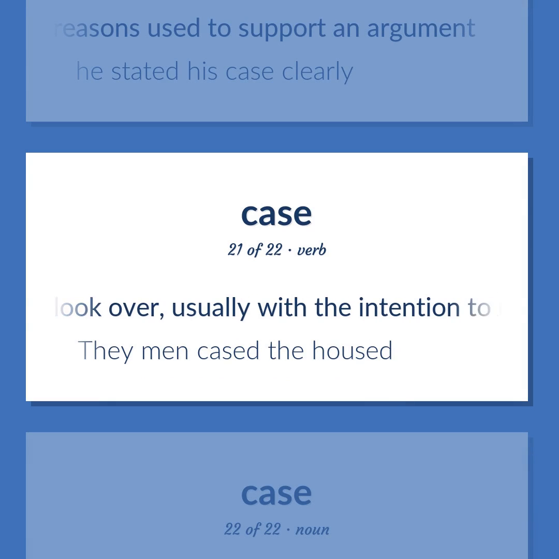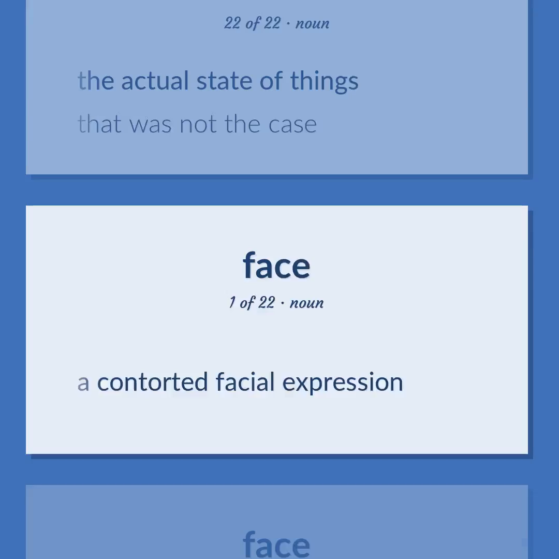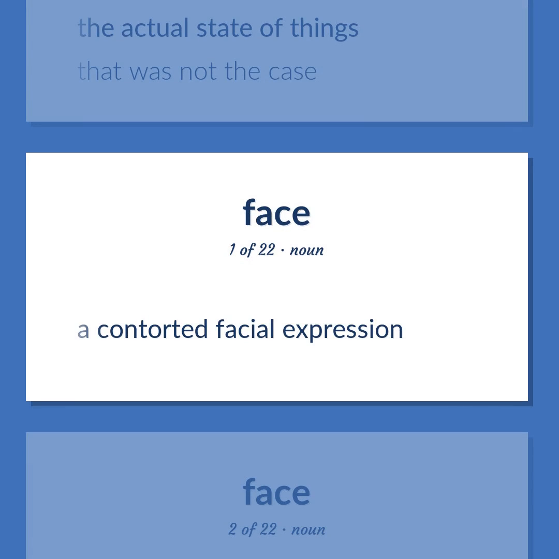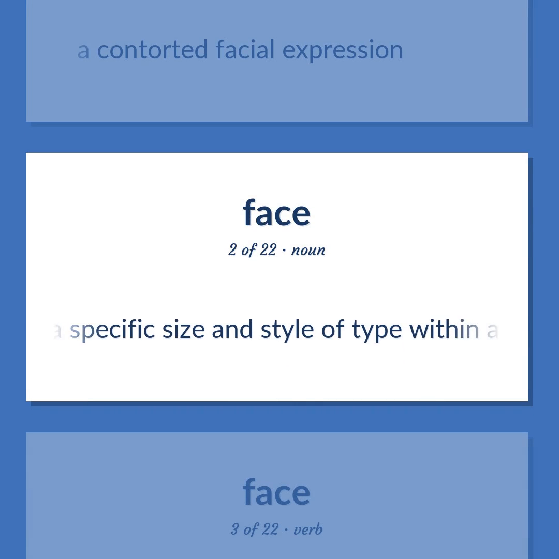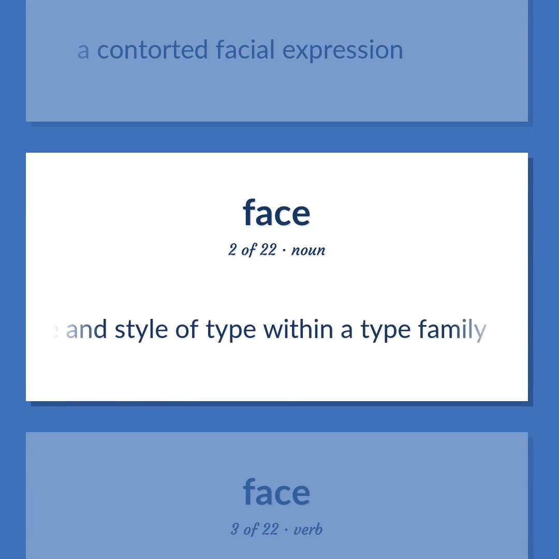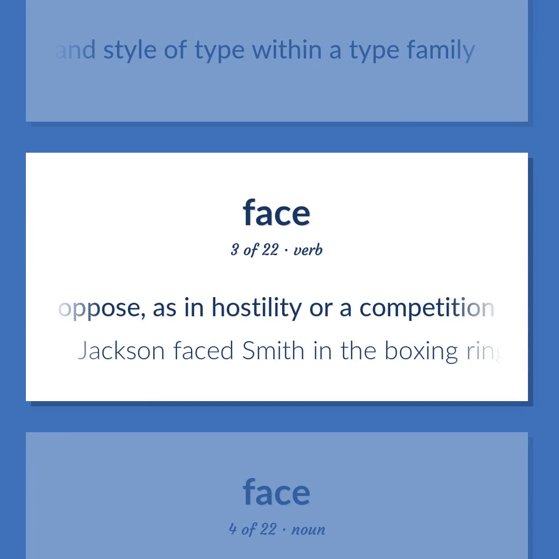Look over, usually with the intention to rob. The men cased the house. The actual state of things. That was not the case. A contorted facial expression. A specific size and style of type within a type family. A pose, as in hostility or a competition.